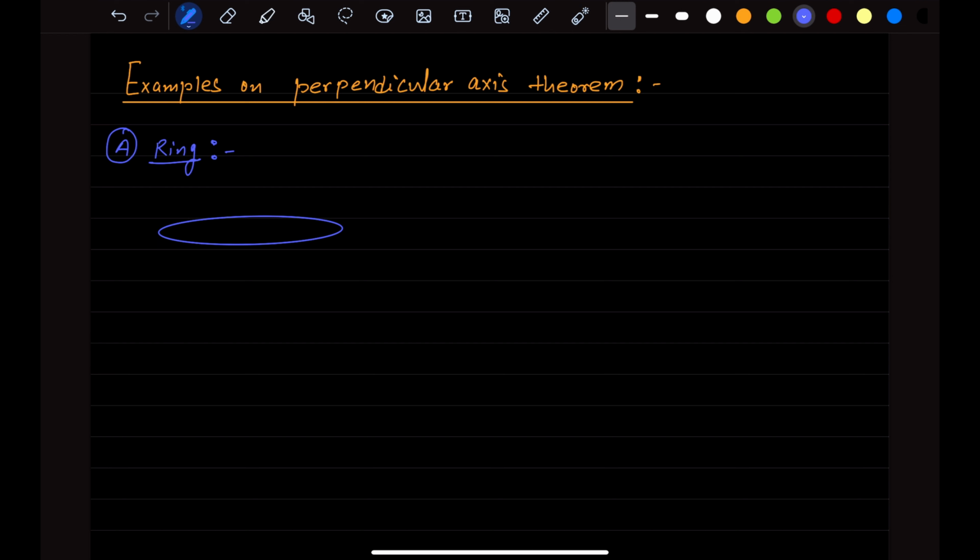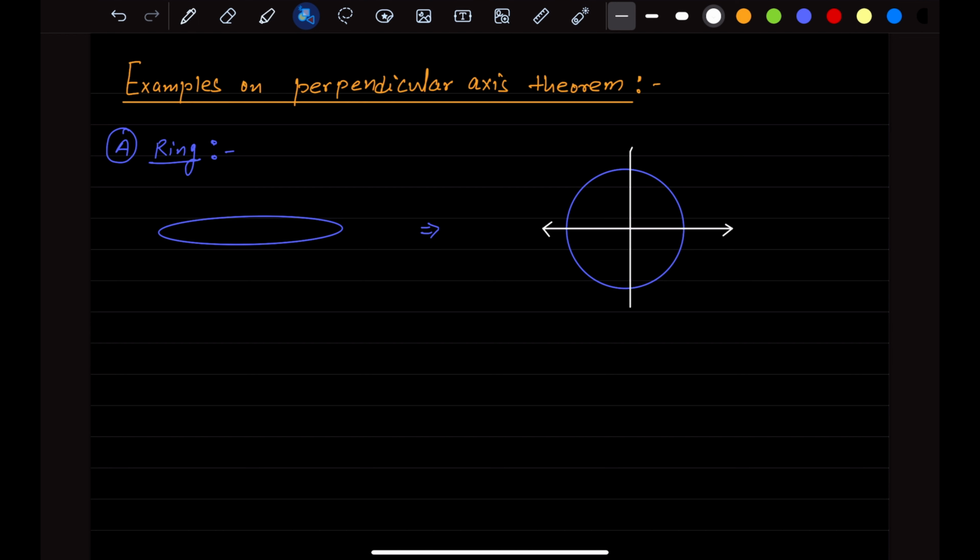If we look into the top view of this ring, it is something like this, right? This is the top view of this ring, and I want to find out the moment of inertia of this ring about an axis passing like this. I want to find out the moment of inertia about the diameter.